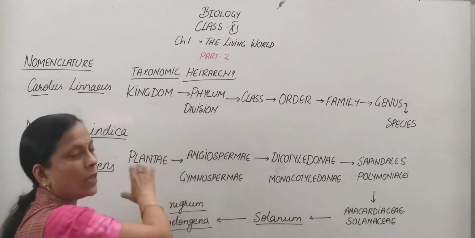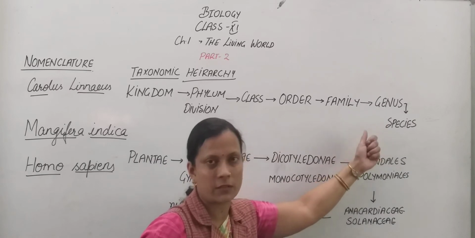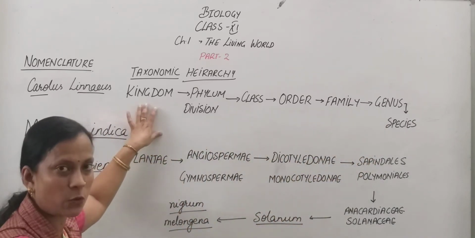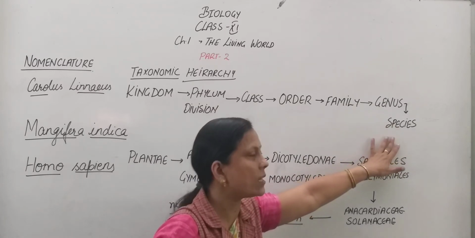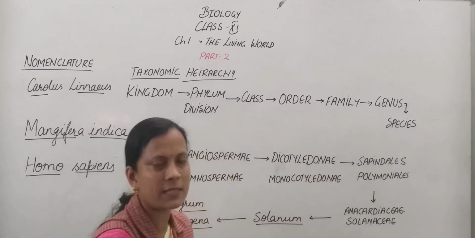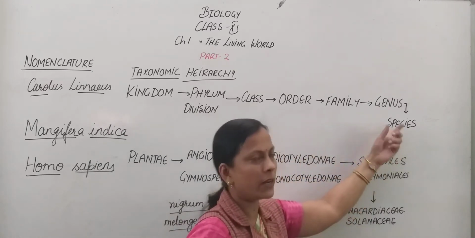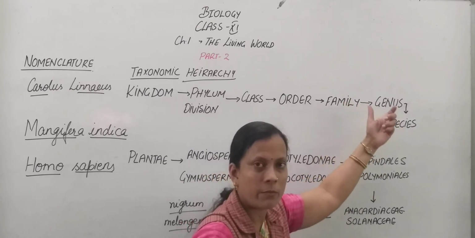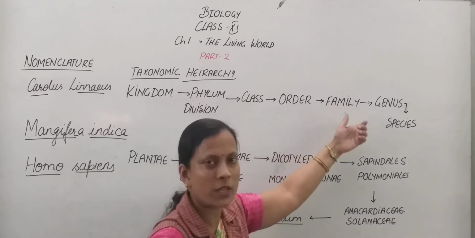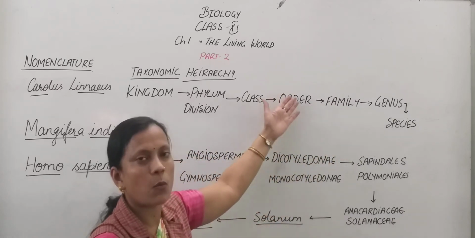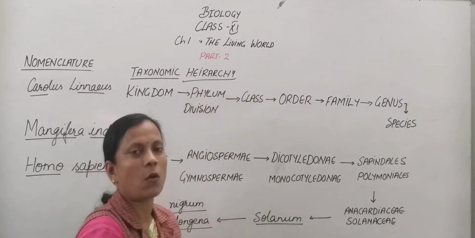In kingdom we include all the organisms. In species we include only specific ones. It is a less diverse group and it includes the closest relatives. Species is considered the smallest unit of classification. A group of related species falls under a genus. A group of more than one genus having similar characters falls under a family. Similarly, more than one family is included in an order. More than one order is included in a class, then in a phylum, and all the phyla or divisions fall